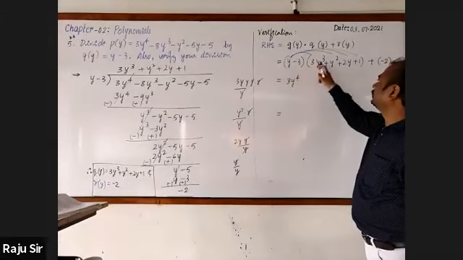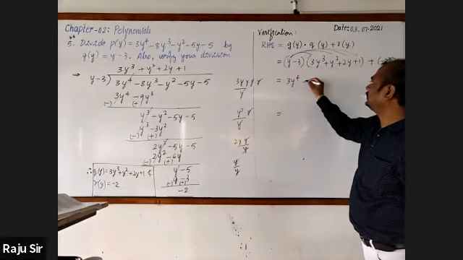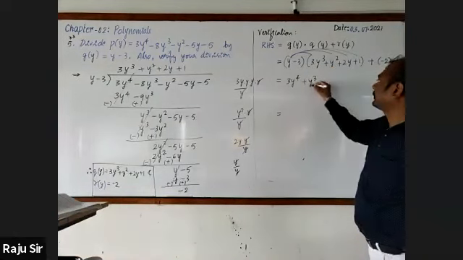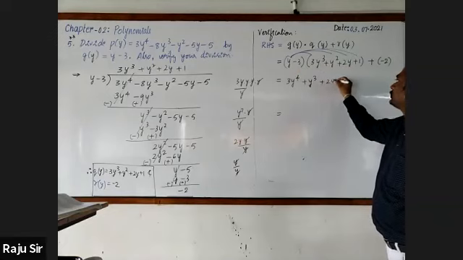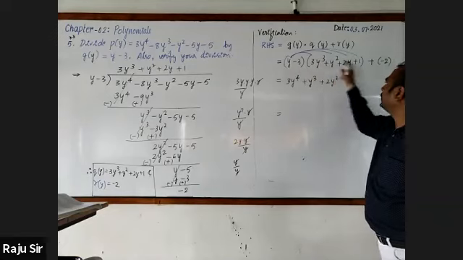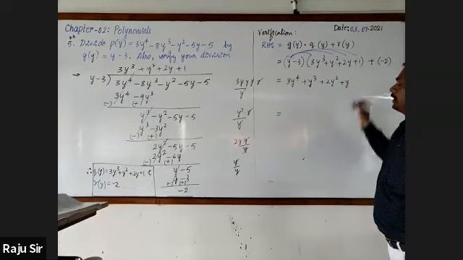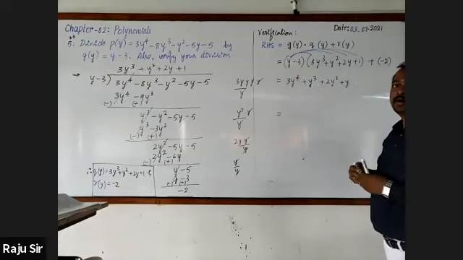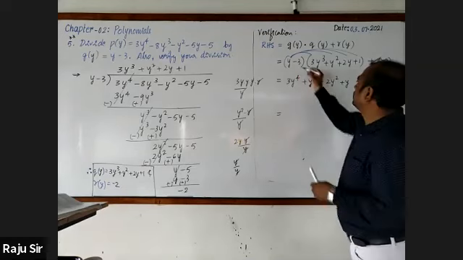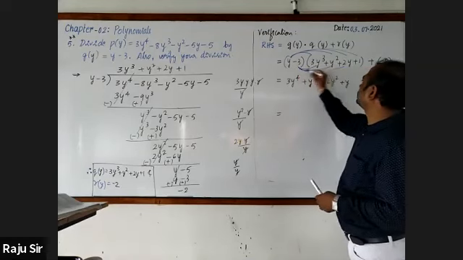Next, y into y square, it is y cube. Next, y into 2y, this is 2y square. Y into 1, it is 1. Next, multiply minus 3 with all the 4 terms.